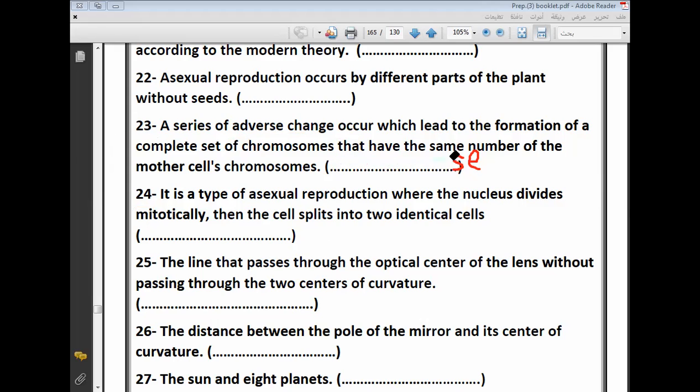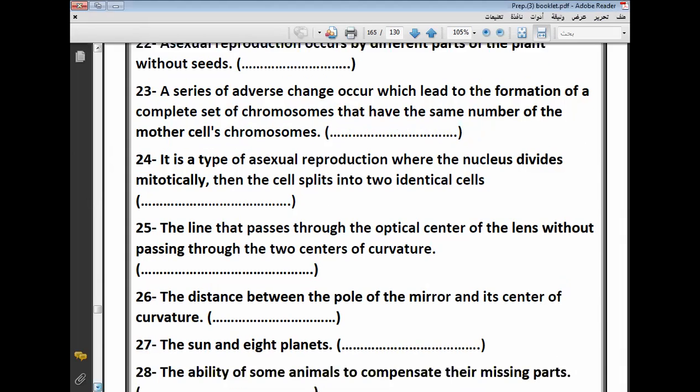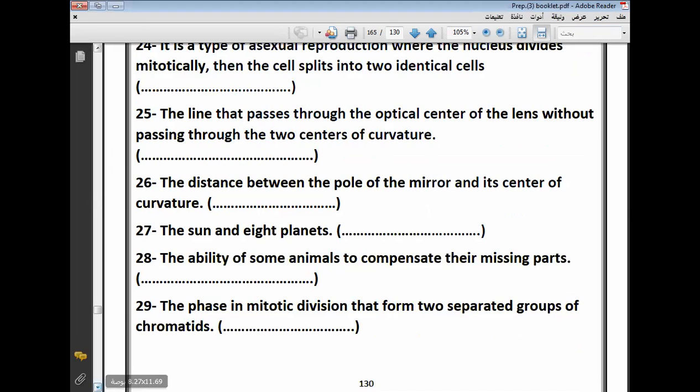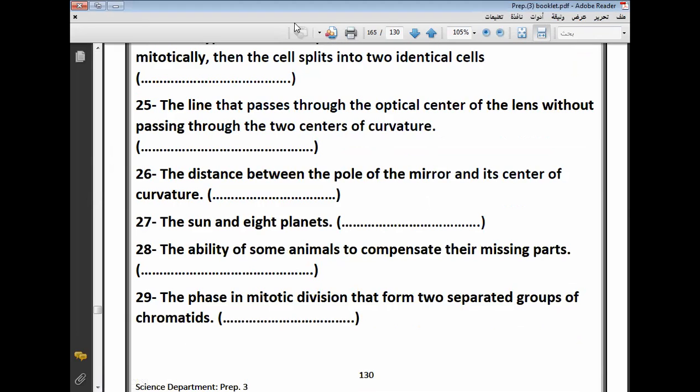Number 25, Hamad. The line that passes through the optical center of the lens without passing through the two centers of curvature. This is the principal axis. He said without passing through the two centers.